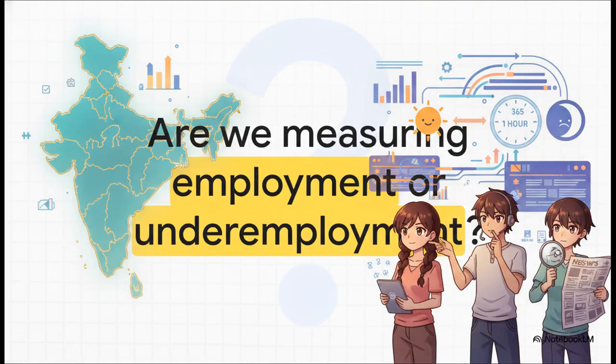We've covered a ton of ground today, right? From the basic definitions of seeking work all the way to the strict thresholds of time like the 365-day macro view or that crazy 1-hour weekly rule. But I really want to leave you with a provocative thought to ponder. If our fast-paced data relies on thresholds like working just 1 hour in a week to categorize someone as employed, how many of the people making up those positive employment headlines are actually just heavily underemployed? It fundamentally changes how you look at the statistics you see on the news, doesn't it?